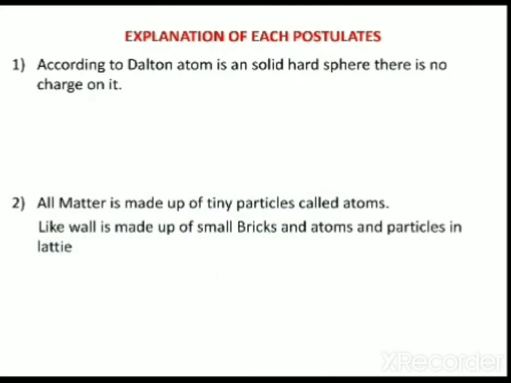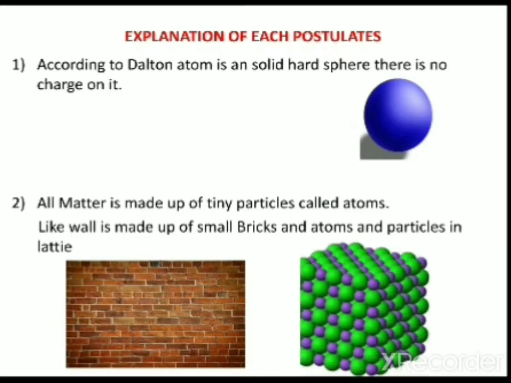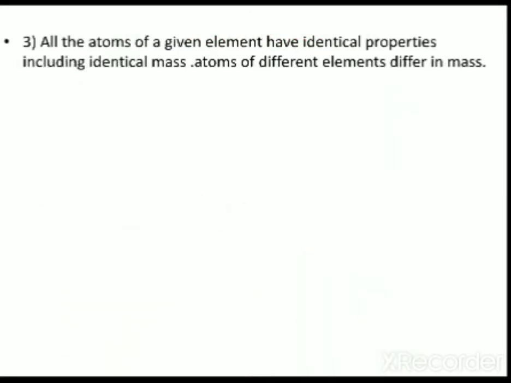First postulate, according to John Dalton, an atom is a solid hard sphere. There is no charge on it. Second postulate, all matter is made up of tiny particles called atoms, like a wall is made up of small bricks, with atoms arranged as particles in a lattice. Third postulate, all the atoms of a given element have identical properties, including identical mass. Atoms of different elements can differ in mass.